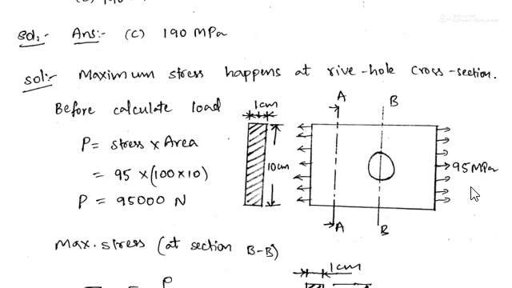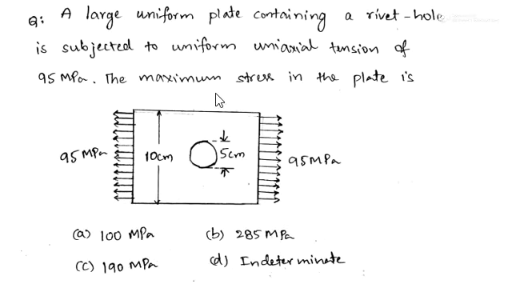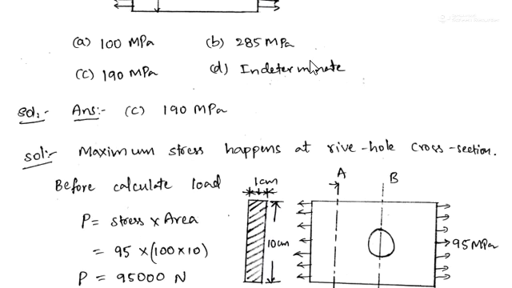So 95 megapascals of uniform tensile stress is acting. From this we are finding out the total load acting on the plate. So we know load can be written as stress into area. Stress is 95 Newton per mm square, and we take the area at section A. It is given a uniform plate. Uniform plate means uniform thickness plate. Let us take 1 centimeter as the thickness, since thickness is not given. If you see a large uniform plate, uniform means we have to take uniform thickness.